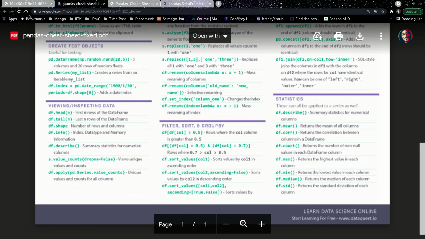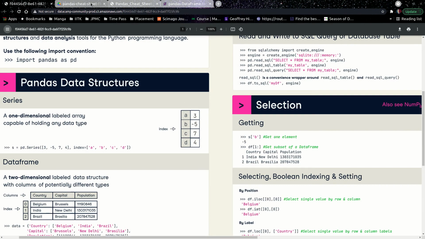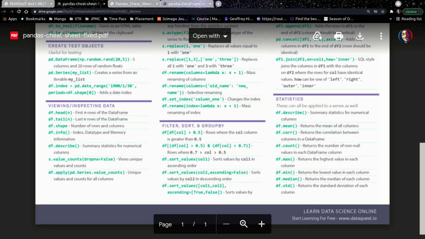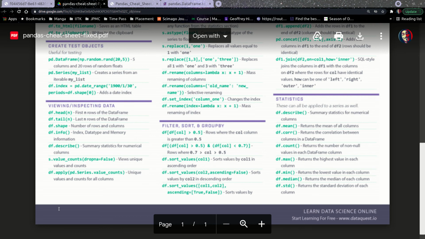So one of the things that this data camp missed is how you can visualize that, like inspect the data, right? One way that I said is using your df.describe, right? Another way to use it is like df.head.